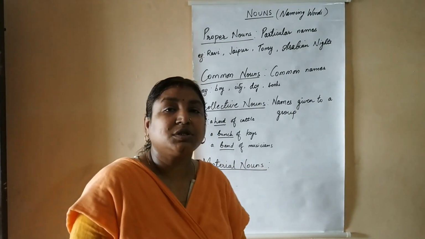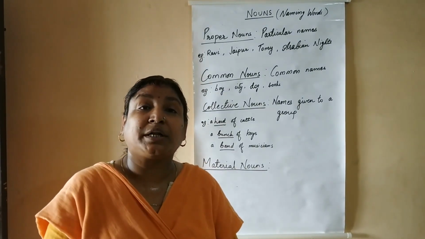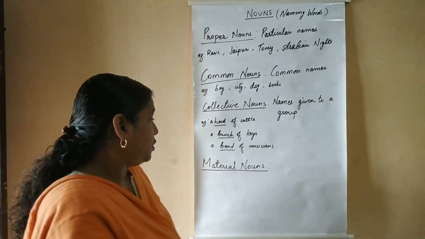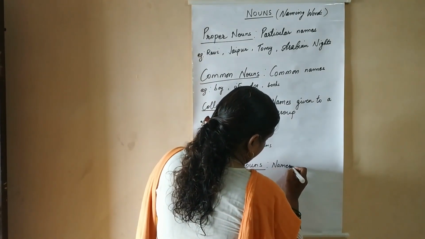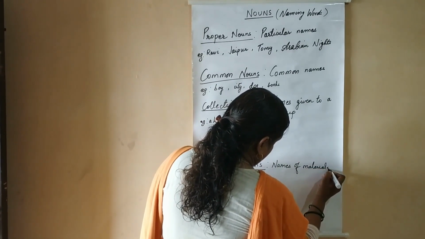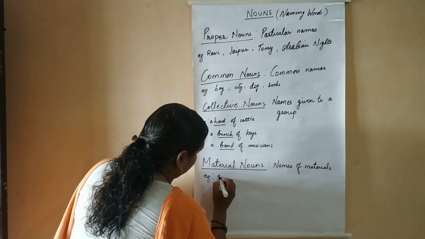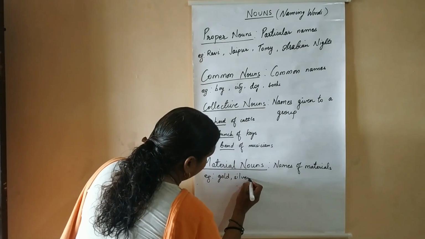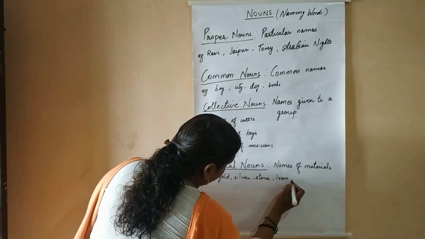Coming to material nouns, next is your material noun. In material nouns, we talk about materials of which the thing is made up of. So names of materials. Example: gold, silver, stone, iron,